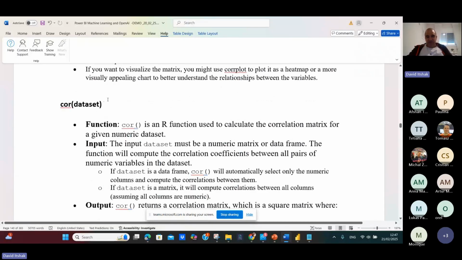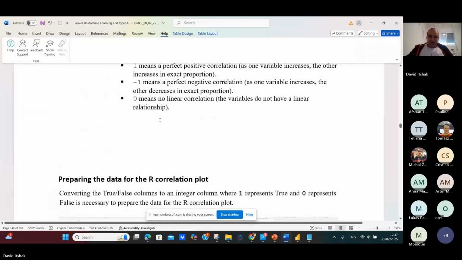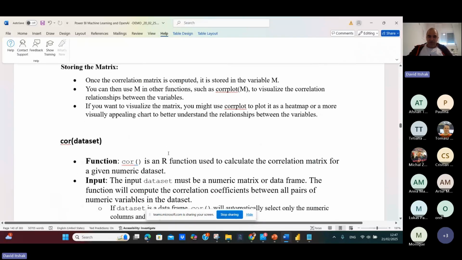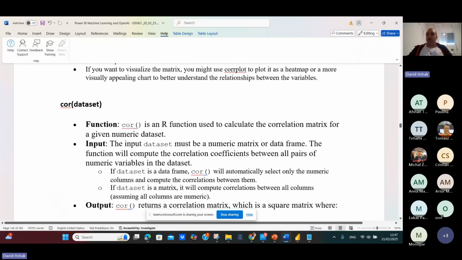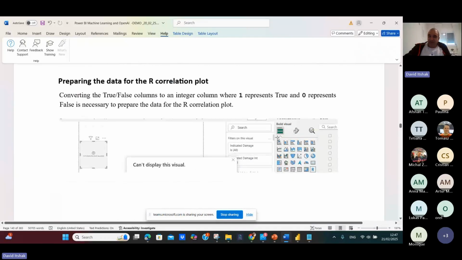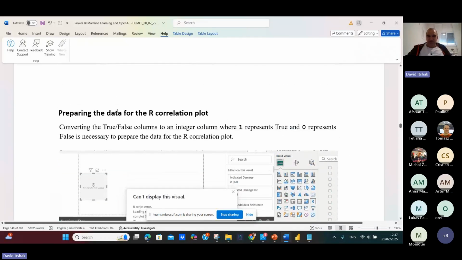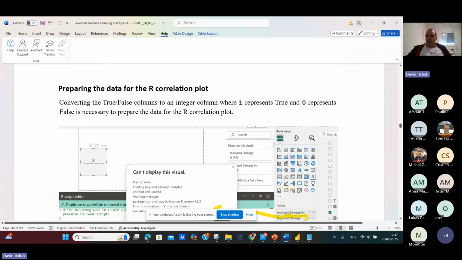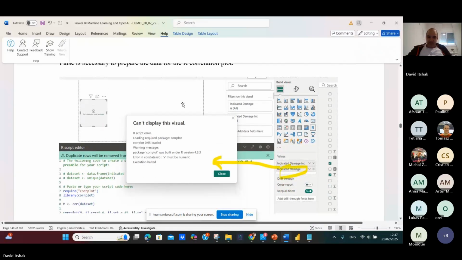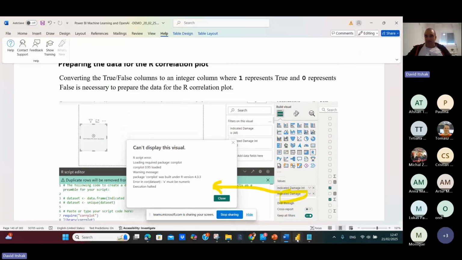And what is the cor data set? Note that this is the function cor. The input of the data set must be a numeric matrix or data frame. It's very important, because the parameters you take in Power BI have to be changed to integers. And now it's very easy. Why? Because you will convert the true/false column to an integer column, where one represents true and zero represents false. So we go over the parameter, copy it, and change it to integer.